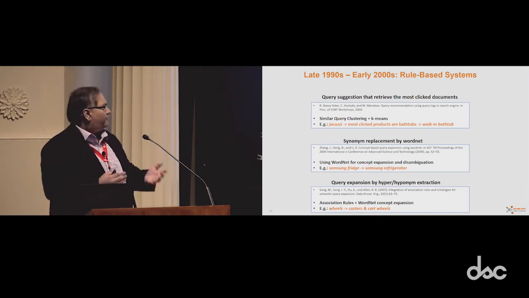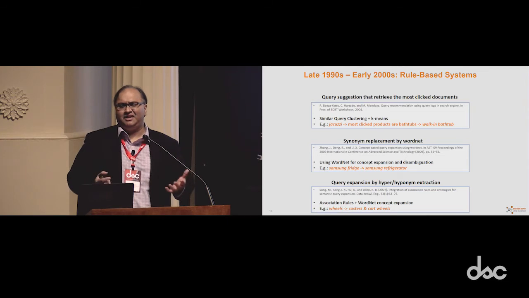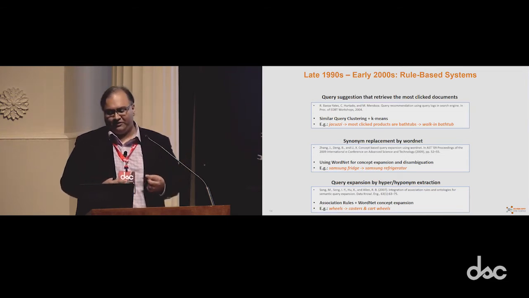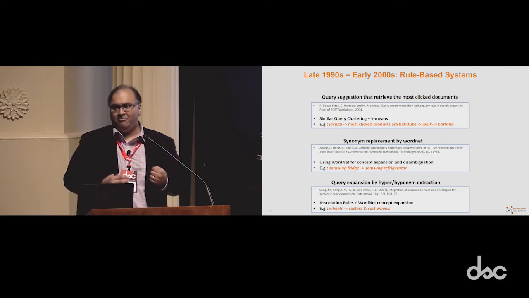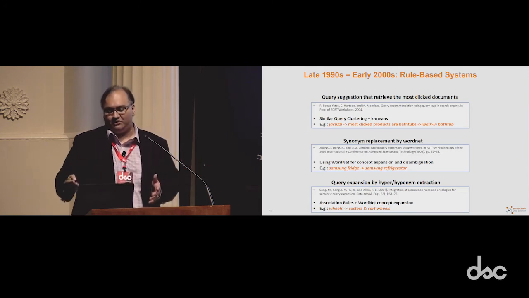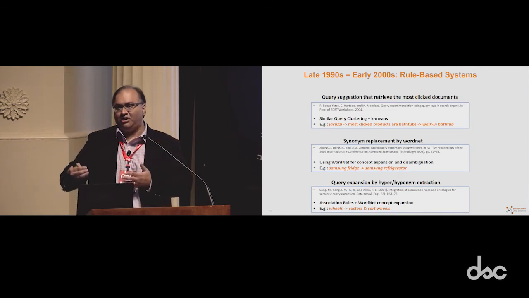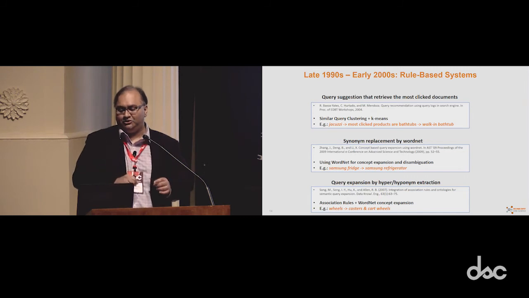Going from the late 90s to the early 2000s, these are the techniques that would mostly fall under what we call rule-based systems. Looking at the first example here, it is based on the documents that users have clicked in the past. One approach is to find clusters of similar queries and then apply k-means on them. We have the example of jacuzzi: if most products are bathtubs, then that query will be mapped to walk-in bathtub.